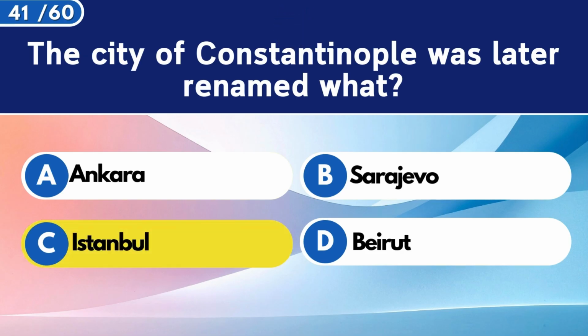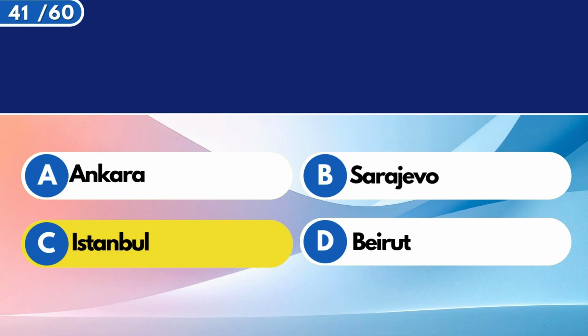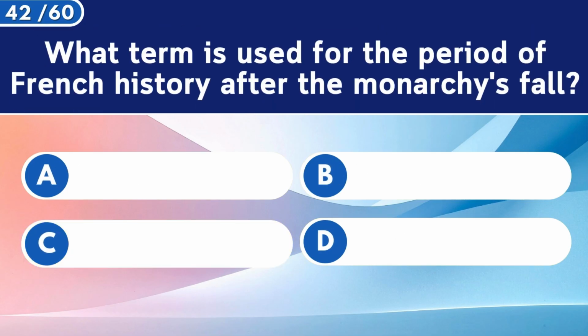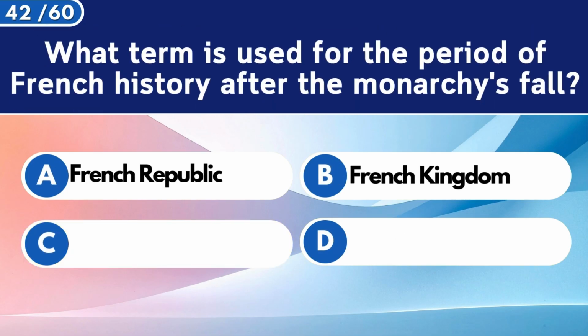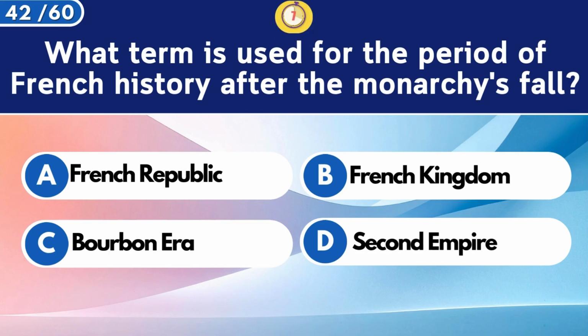Istanbul. What term is used for the period of French history after the monarchy's fall? French Republic.